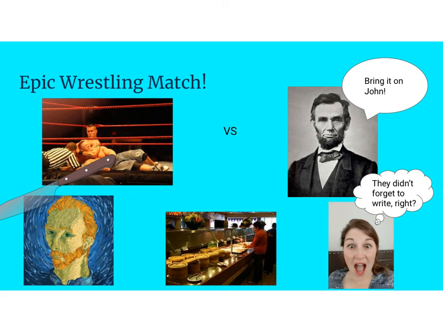As a reminder, my problem happened when my guests, John Cena and Abraham Lincoln, decided to have a wrestling match. That wasn't the worst part of it, though. While I was getting some food at the buffet for my birthday, one of the crowd members got so excited about the wrestling match in the middle of the restaurant that they threw all the utensils off their table, including a knife. That knife hit poor Vincent van Gogh, who we learned during art had already lost an ear, and unfortunately lost his other. This was a big problem. Make sure that your story has a big problem.